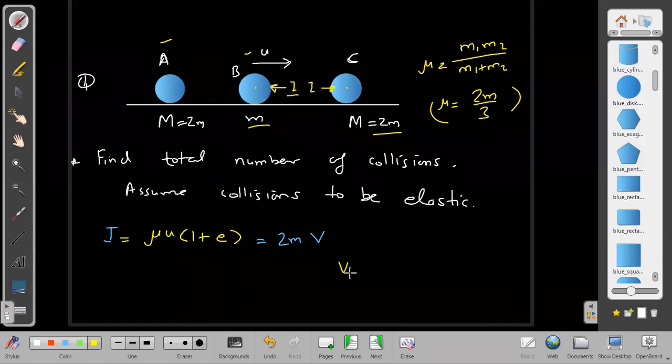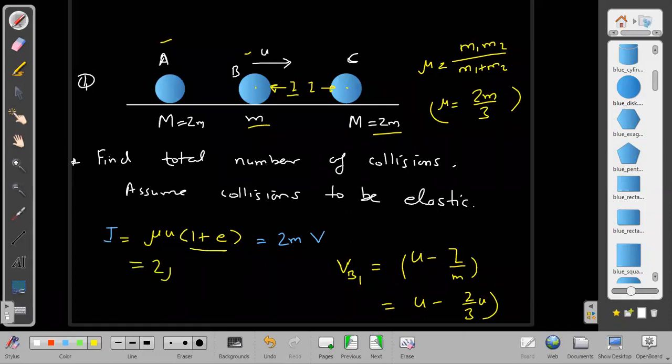Let us say velocity of b will now become, what should I call it? I am just thinking, what should I name it? VB1, let us say. VB1 is coming out to be, before collision, u minus I by m. That is equal to u minus, what is that thing here? What we are getting here? The impulse, mu by m is 2 by 3, times u, times 1 plus e.